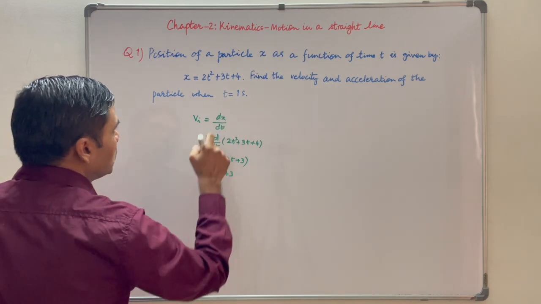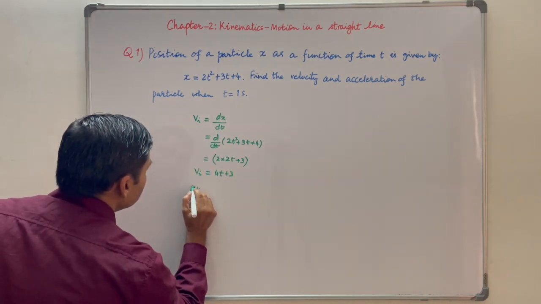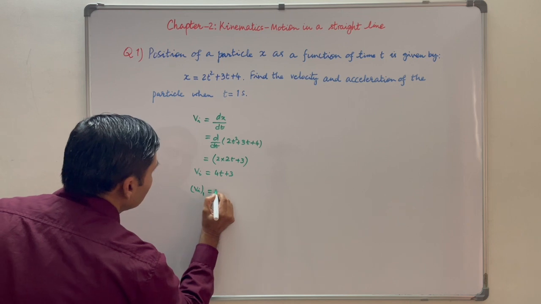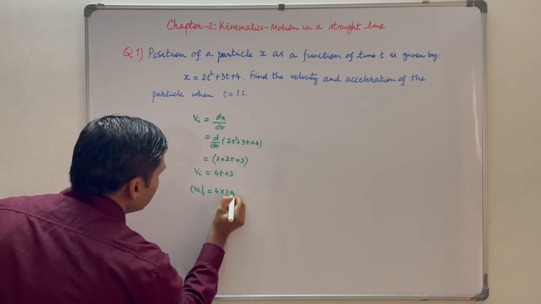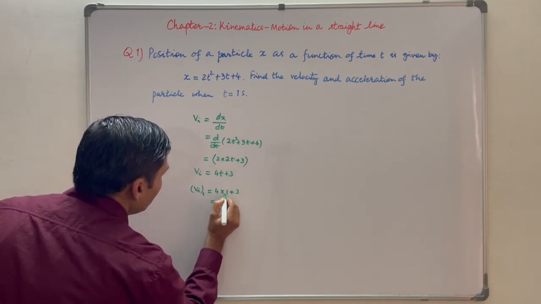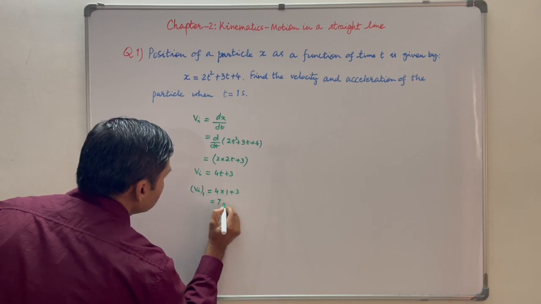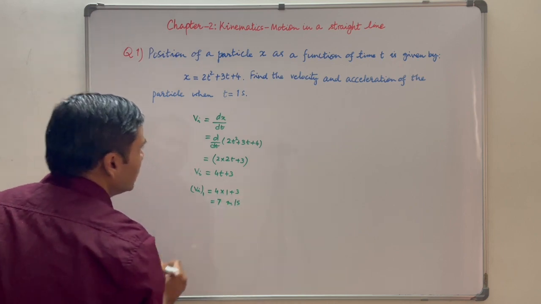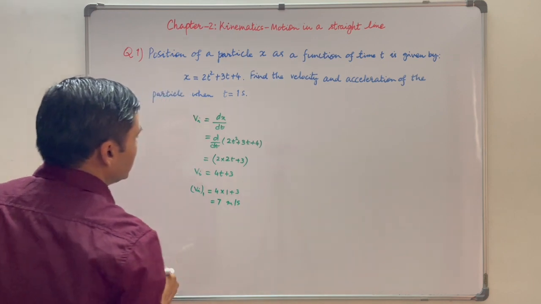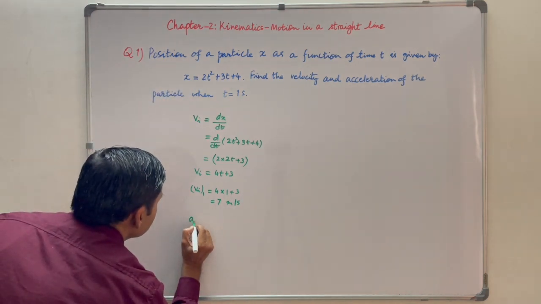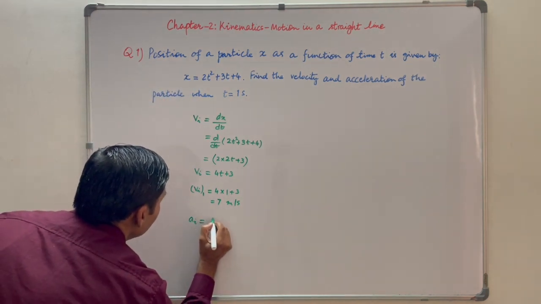At time t is equal to 1 second, instantaneous velocity will be equal to 4 into 1 plus 3, that is 4 plus 3, which means 7 meter per second. Instantaneous acceleration: ai is equal to d by dt of vi.